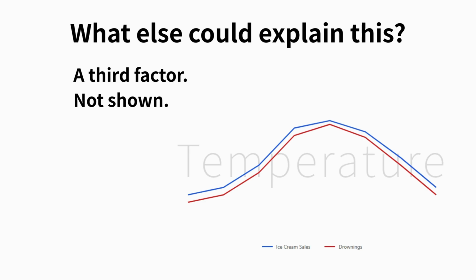But notice what this graph does not show. It does not explain why they move together. A hidden third factor can drive both at the same time. Strong correlation can look convincing. But convincing is still not causation.